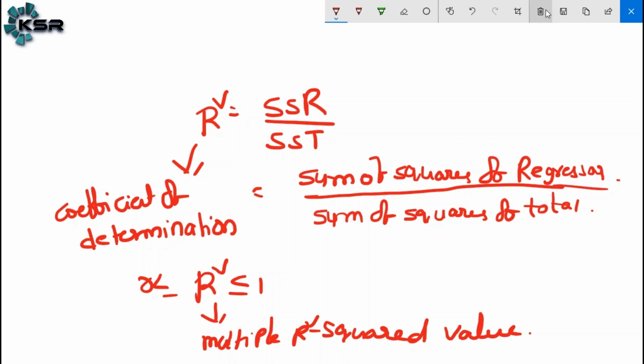In the R language it is denoted as the multiple R squared value.